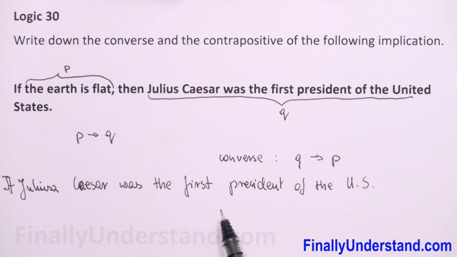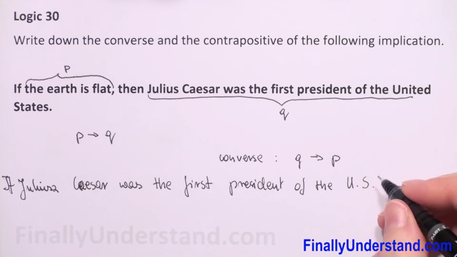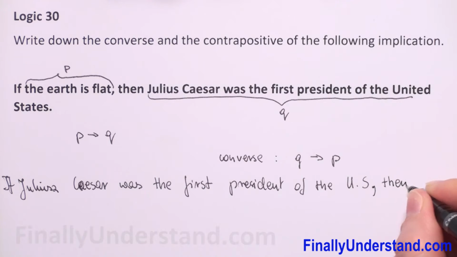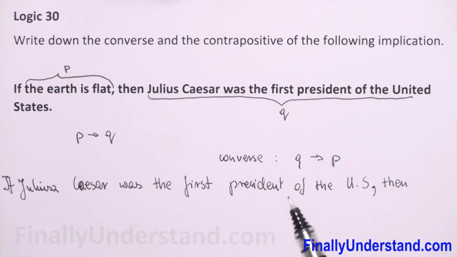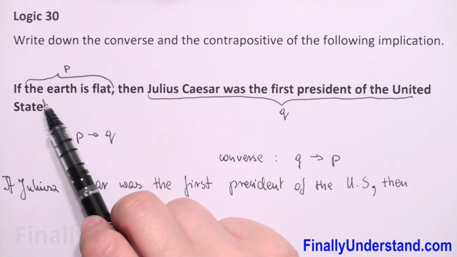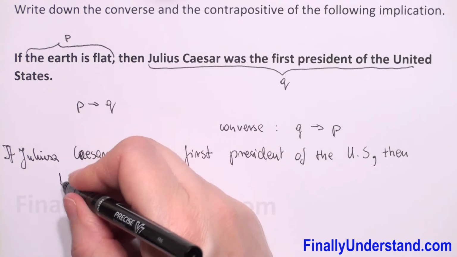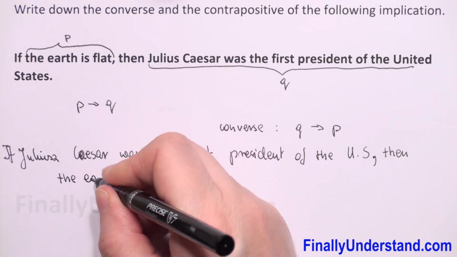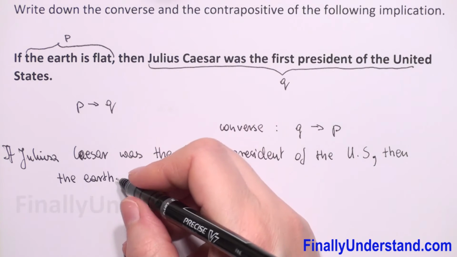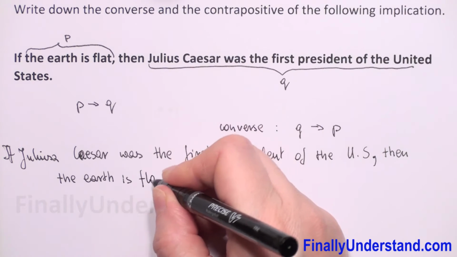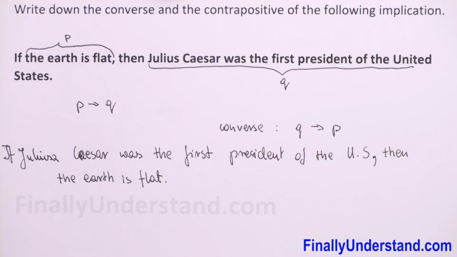If Julius Caesar was the first president of United States, then we have statement the earth is flat. This is our converse to implication, to given implication.